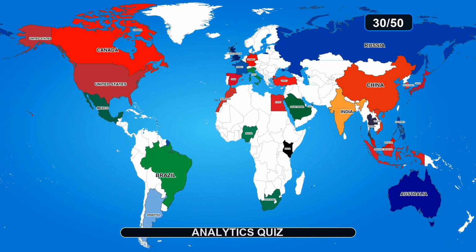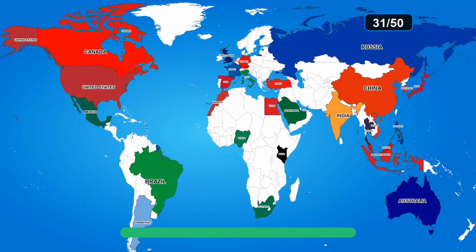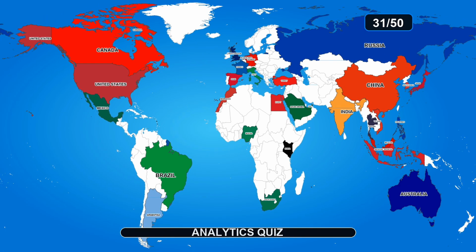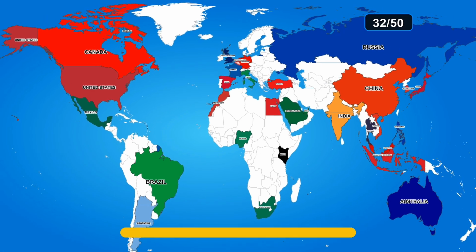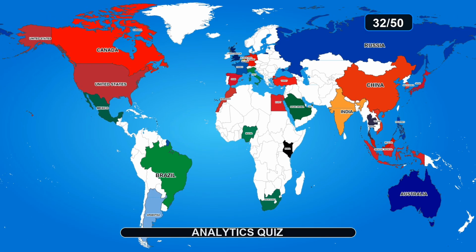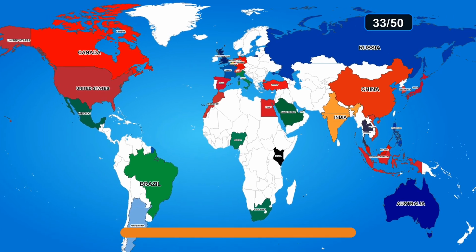Guess the country on the map. The answer is Nigeria. Guess the country on the map. The answer is Netherlands. Guess the country on the map. The answer is Belgium. Guess the country on the map.